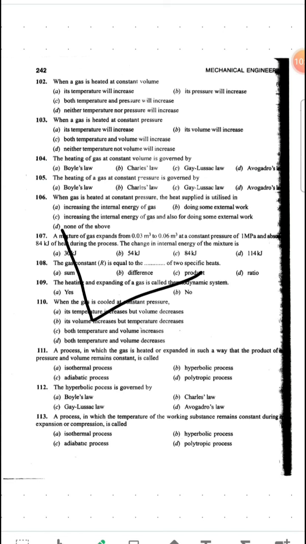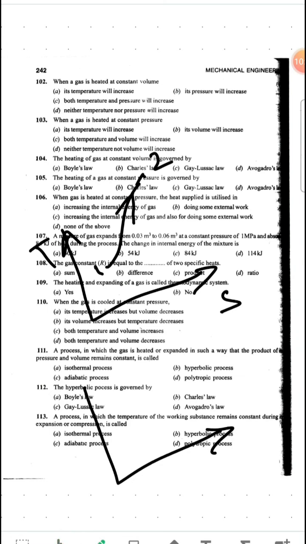So if you take a TS diagram, TS property diagram, and if you plot a constant volume process, it will be something like this, right? So if you heat it, it will be like this, 1 to 2. And the same if you plot it on the PV diagram, what will you get?